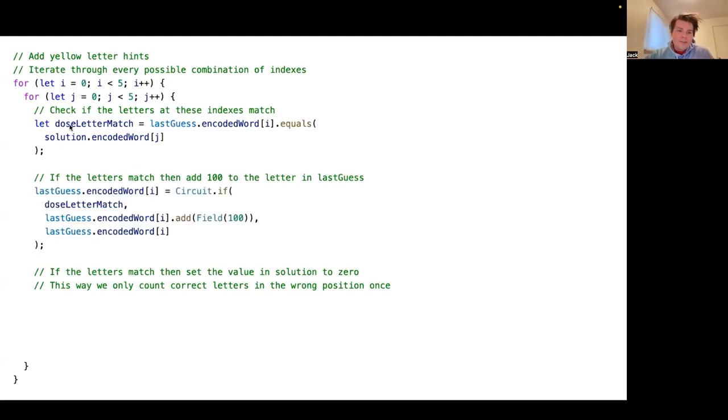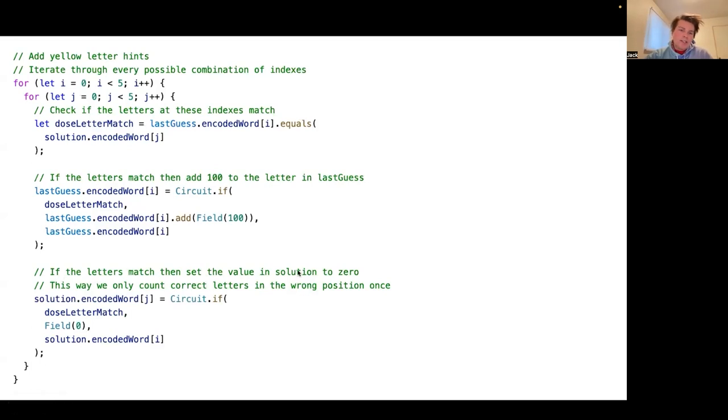And we'll check if these match. And if they do match, then we can add 100 to the letters in last guess. This is the same thing we did for the green hints. If the letters match, we add 100. If they don't match, we return the same thing. But then what we want to do is make sure that we're not counting letters twice, as you would if you did this naively.